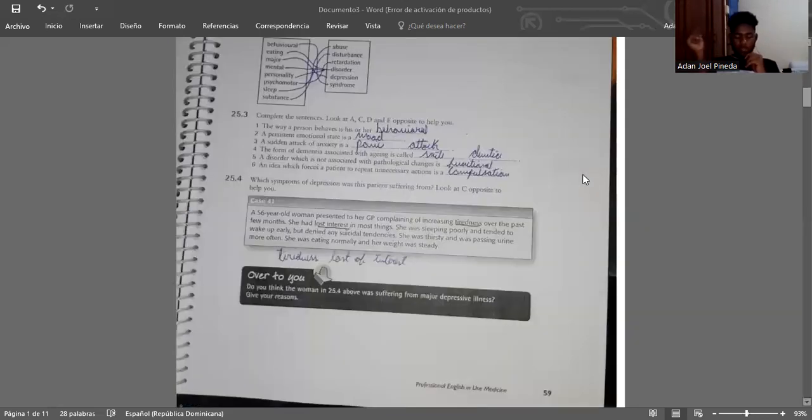25.4. Which symptoms of depression was this patient suffering from? Look at C opposite to help you. Tiredness and lack of interest.